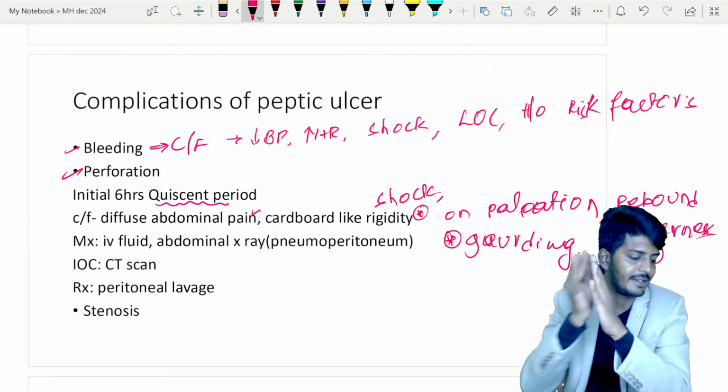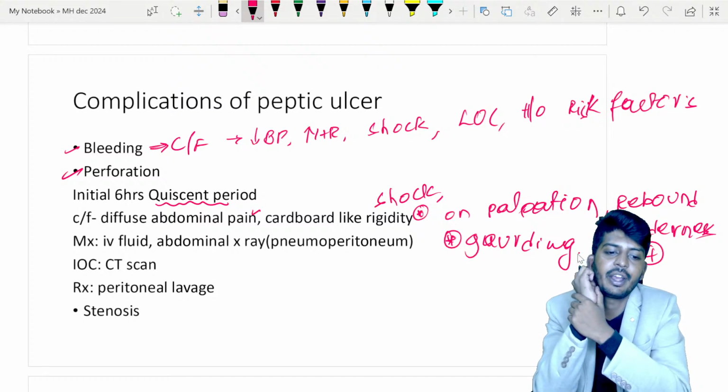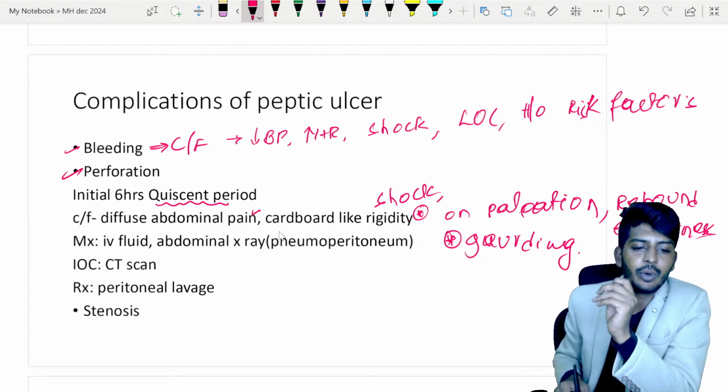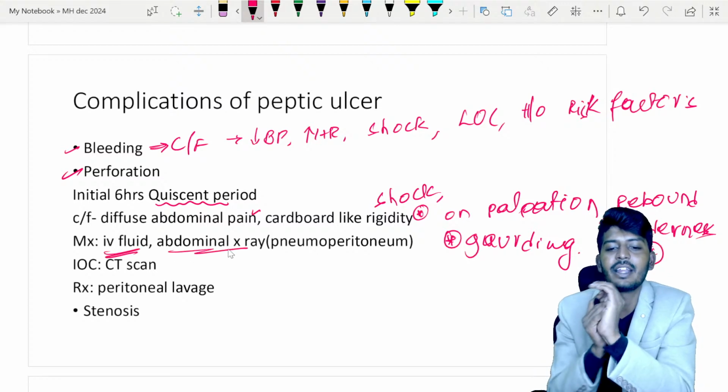Muscle guarding will be present. Okay, all these are the possible clinical features of your perforation. So when there is a perforation, what exactly are you going to find, my dear students? Management: first thing you are going to do is IV fluids, followed by an abdominal X-ray.